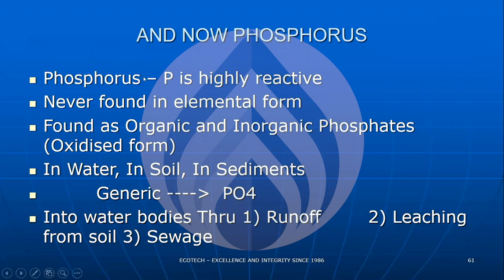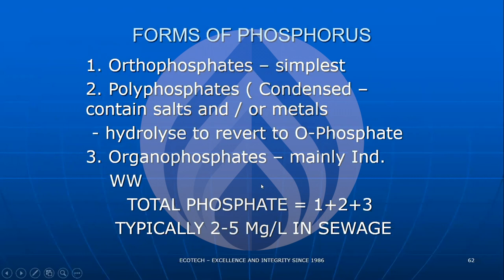Phosphorus is highly reactive and never found in elemental form. It enters water bodies through runoff, as the previous speaker said, from agricultural use of fertilizer, leaching from soil, and domestic sewage, of course. This is cultural pollution. Forms of phosphate: orthophosphate is the simplest; polyphosphate is hydrolyzed readily and converted to orthophosphate. Organophosphate is mainly in industrial wastewater, so we do not have to worry about it. Typically there are 2 to 5 or 6 milligram per liter in sewage.